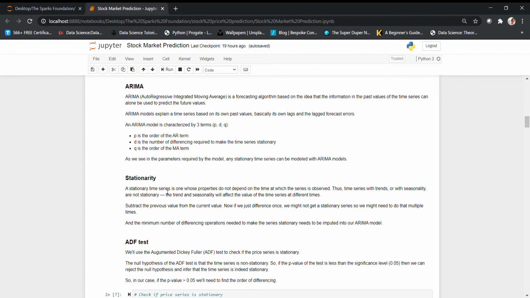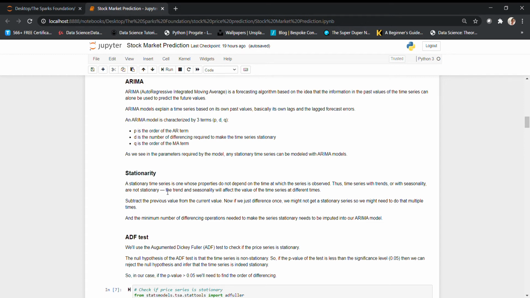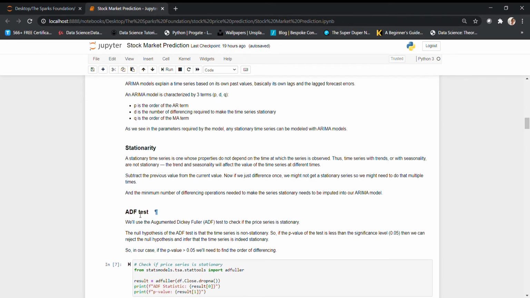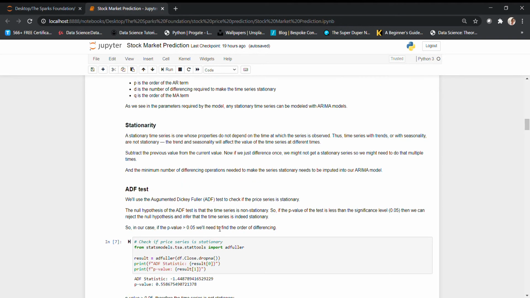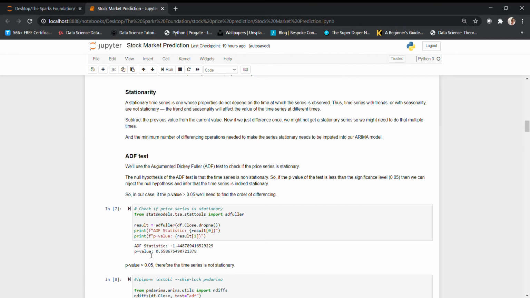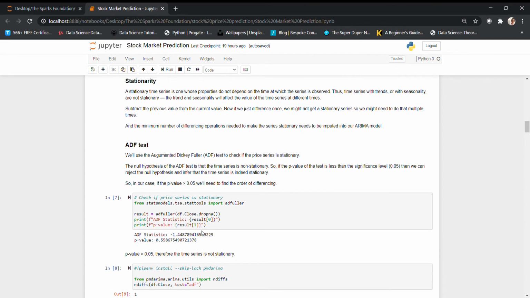In that case, we have to first check whether our time series is stationary. For that, I'm going for the ADF test, the augmented Dickey-Fuller test. In this test, we can see the p-value is greater than 0.5, which says that the time series is not stationary. So when a time series is not stationary, we have to difference it.